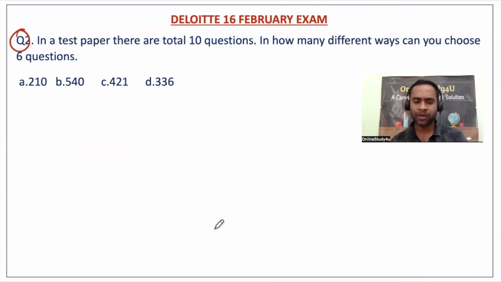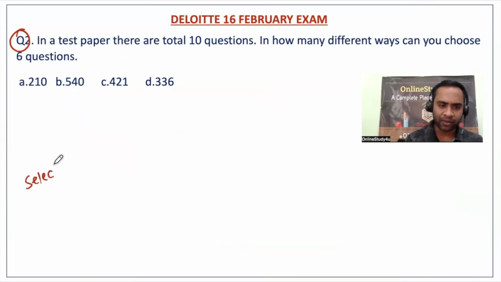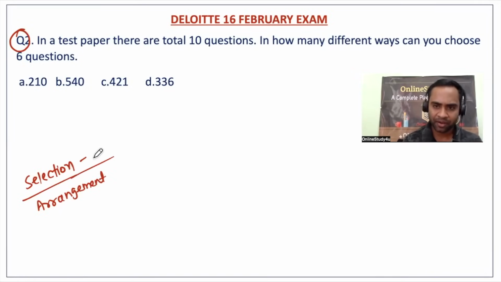Okay. Now, in the Deloitte 15 and 16th February questions, we figured out that there were many questions from probability and permutation and combination. Like in a test paper, there are a total of 10 questions. In how many ways can you choose 6 questions? Friends, basically two things will be there. In permutation and combination, there will be selection and then there will be arrangement. Selection will be your combination, and arrangement will come under permutation, right?